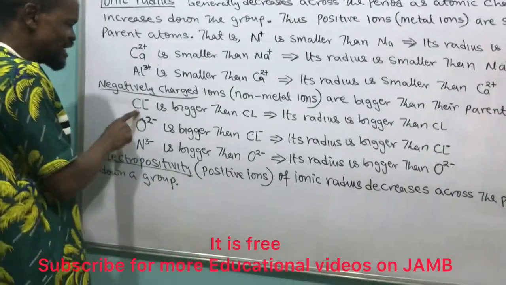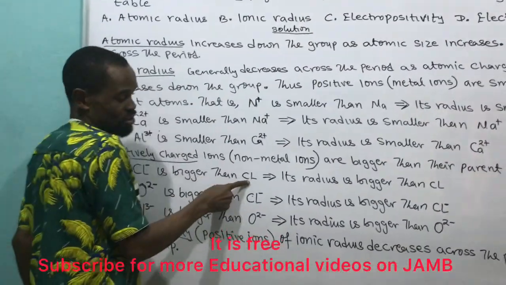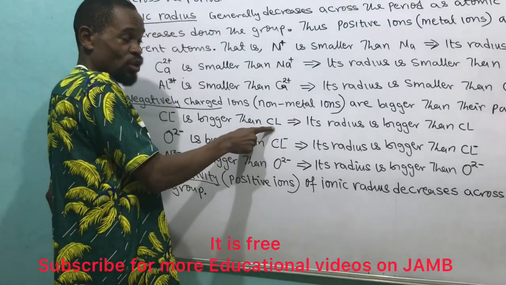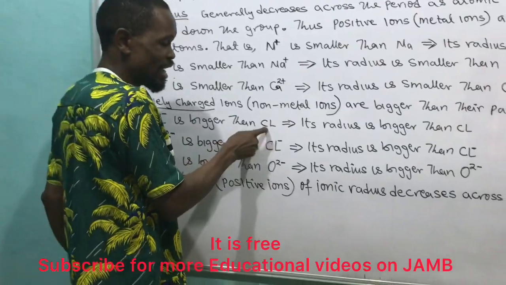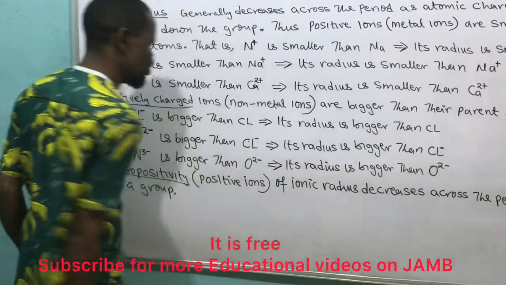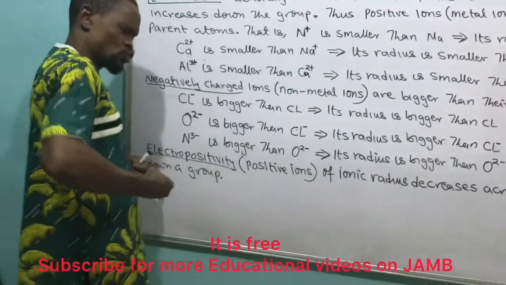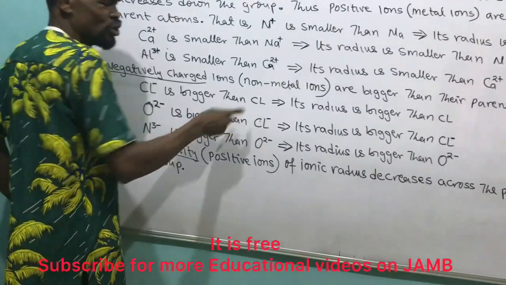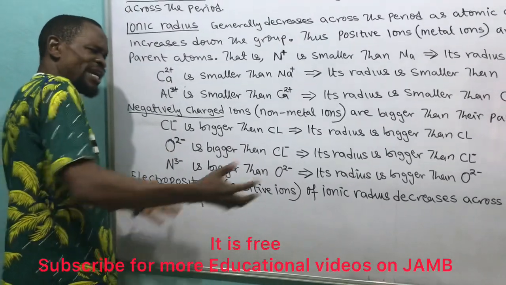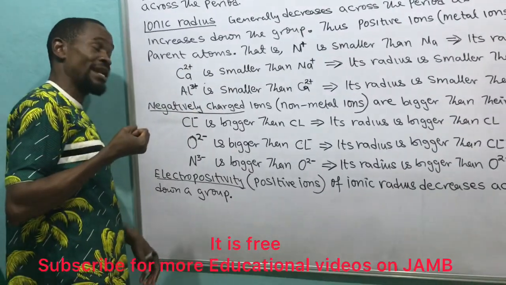We now say that the chlorine ion is bigger than the parent chlorine, when it has not taken part in the reaction. It means its radius is bigger than chlorine. What does it mean? It has gained an electron and swollen up more than the normal chlorine.